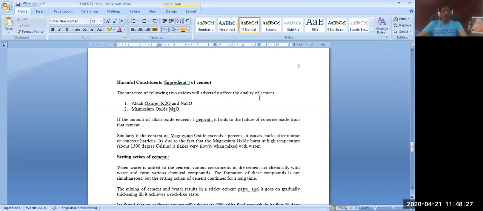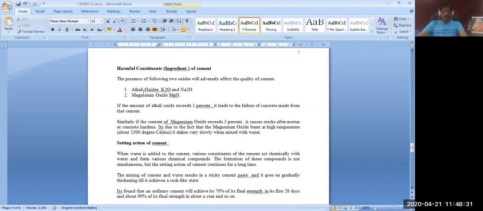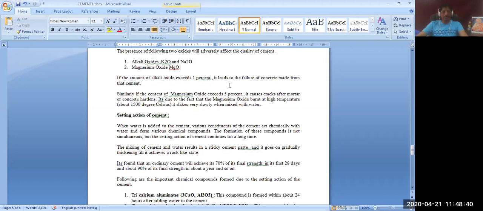Now, there are some harmful constituents also. They are the alkali oxides, K2O and Na2O, and magnesium oxide, that is MgO. These should be avoided as far as possible. If the amount of alkali oxide exceeds 1%, it leads to failure of concrete made from that cement. Alkali oxide should not be more than 1%.